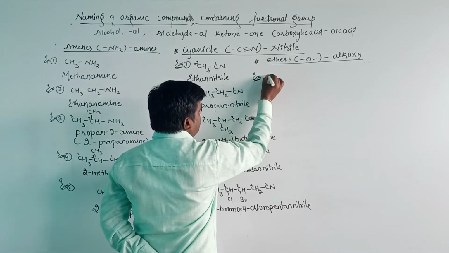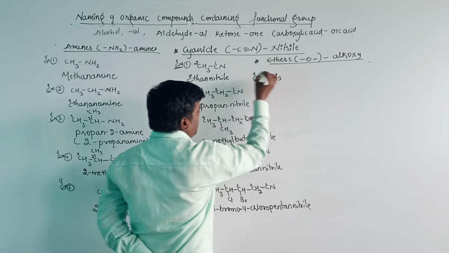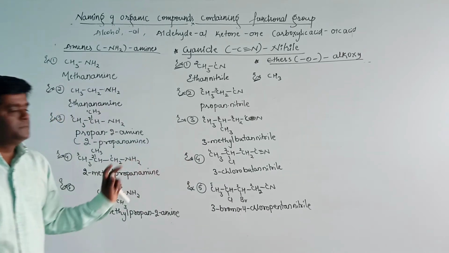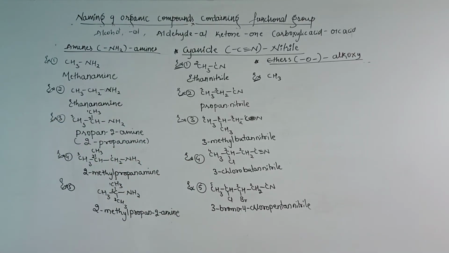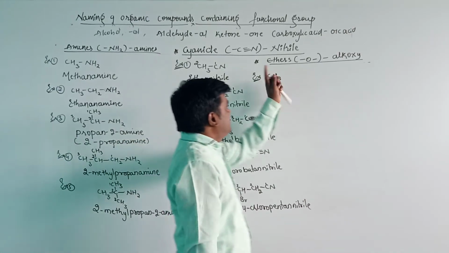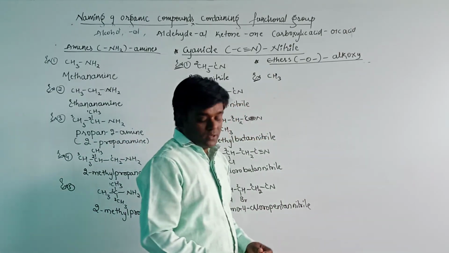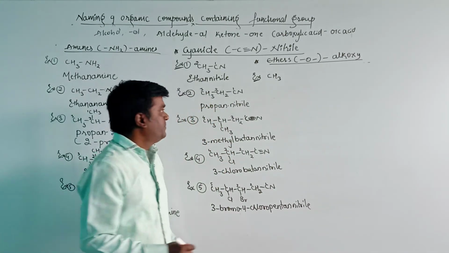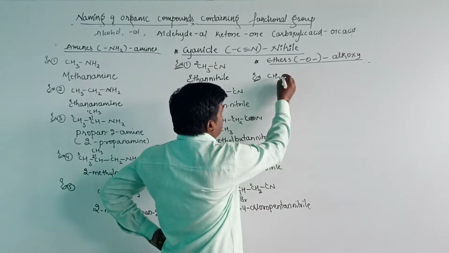Copy down this first. For the ethers, the functional group is an oxygen and the secondary suffix is alkoxy. Let us see the example here.